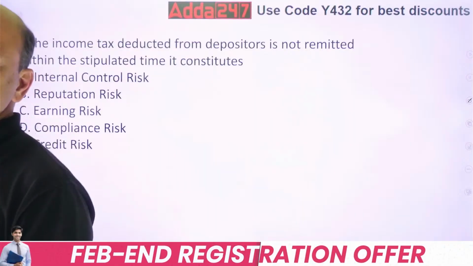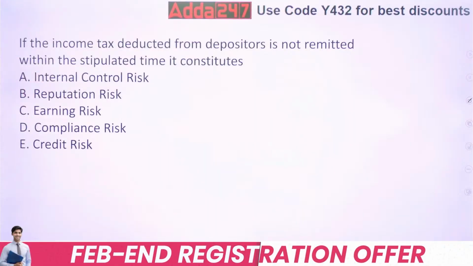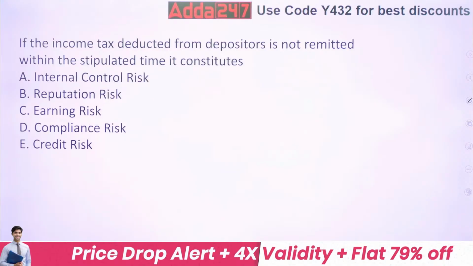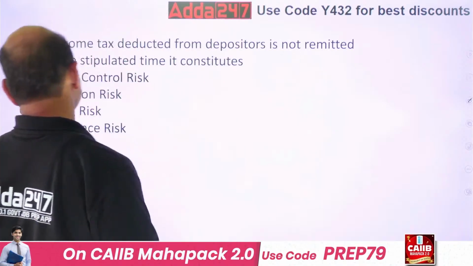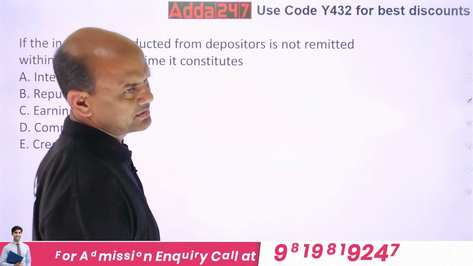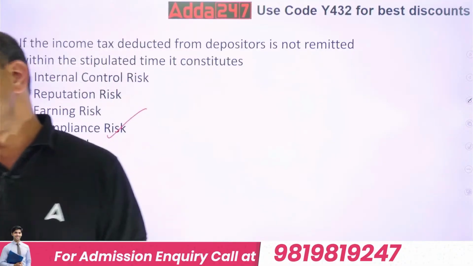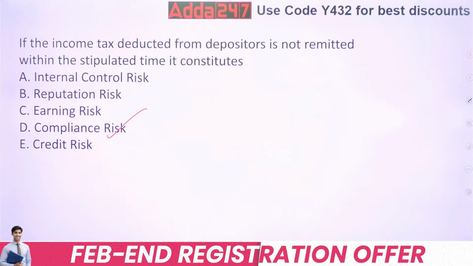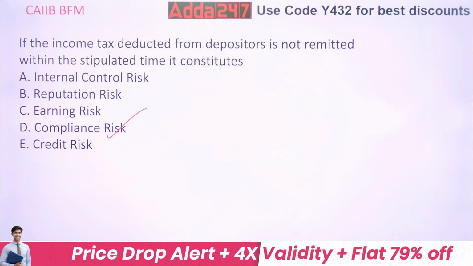So, what type of risk is it? It is compliance risk. Kindly understand this. This is a compliance risk. Next one.